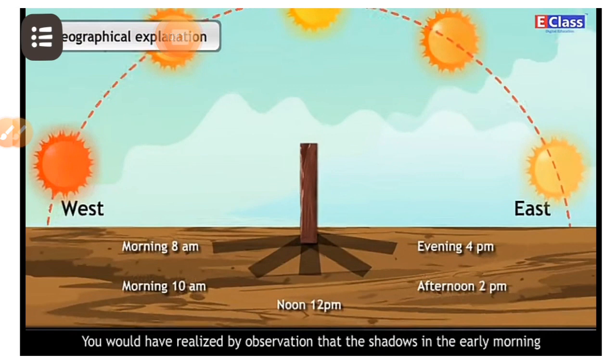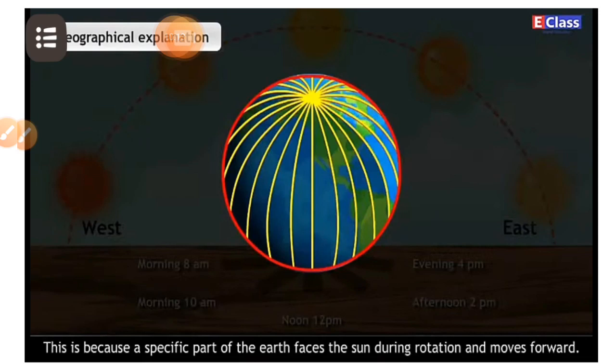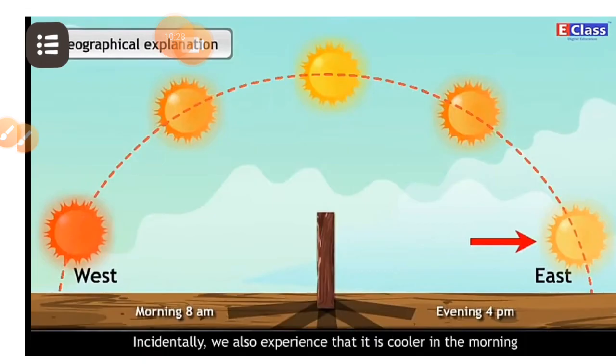This is because a specific part of the earth faces the sun during rotation and moves forward. We also experience that it is cooler in the morning and evening and warmer in the afternoon.